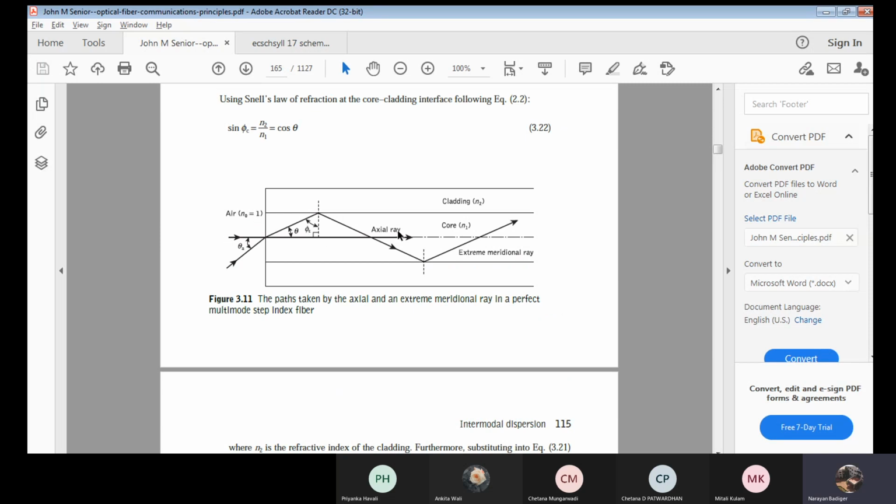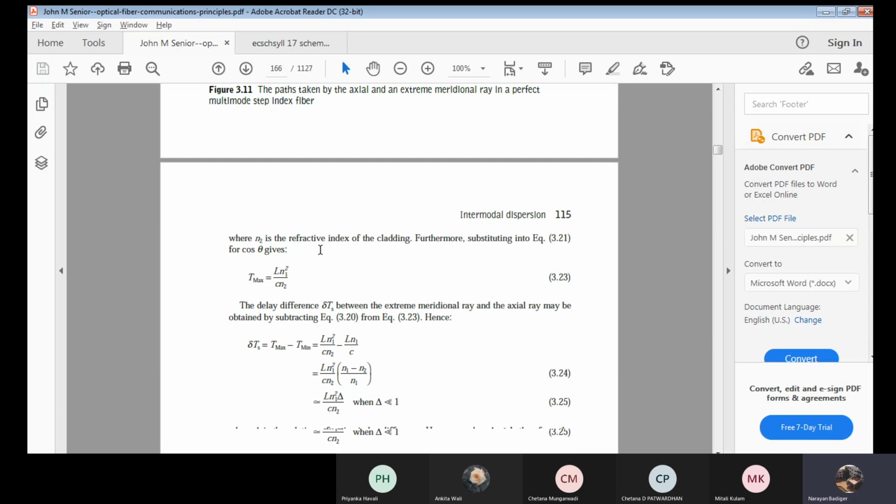Now with respect to the figure, you can just see over here. I have an axial ray and I have a meridional ray also, with respect to multimode. See, now this is for a multimode. These two light waves are entering. Okay. Now they have got their own refractive indices. See now, two mediums are involved, one air and one more is the optical fiber cable.